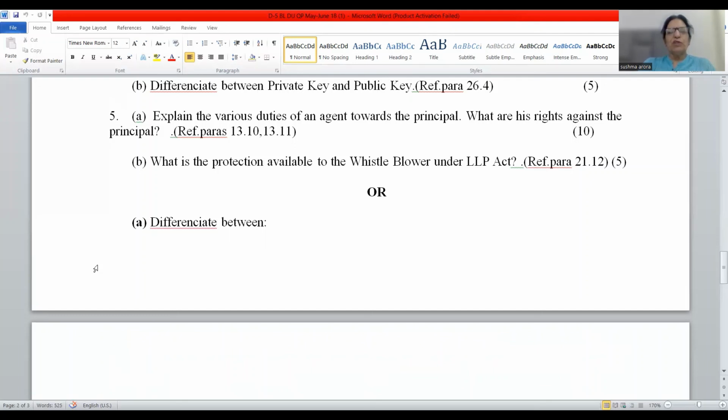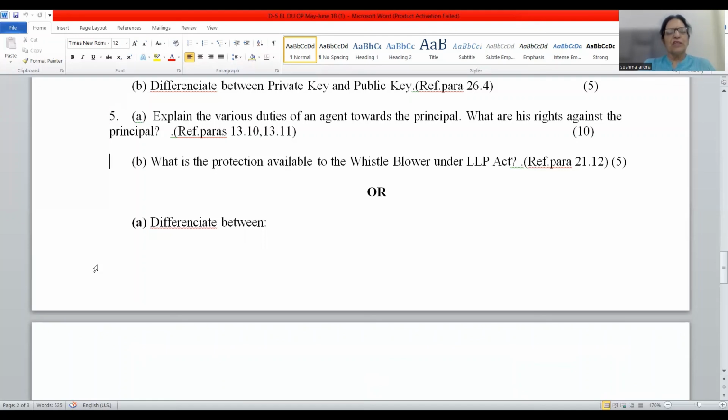So who is a whistleblower? One who blows the whistle, who brings to the notice of the internal management or external people like media or law enforcement agencies the reporting of illegal activity. So 2 points which have been given regarding the protection under section 31 of the LLP Act 2008, those 2 points you have to cover.